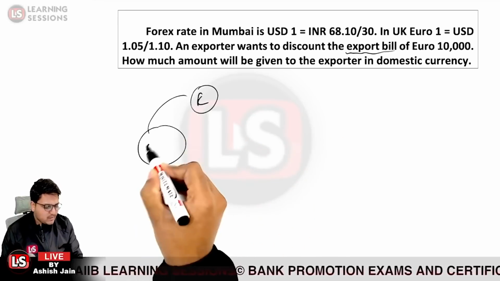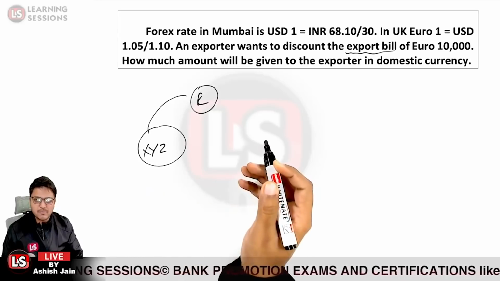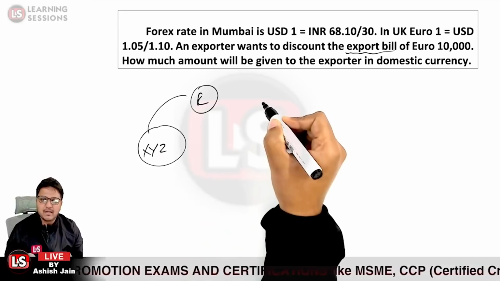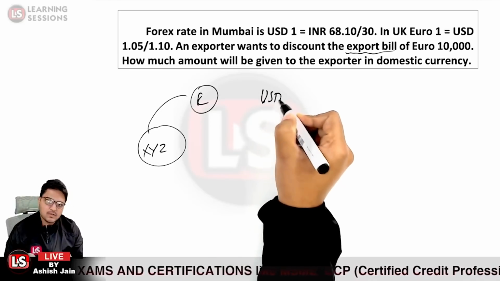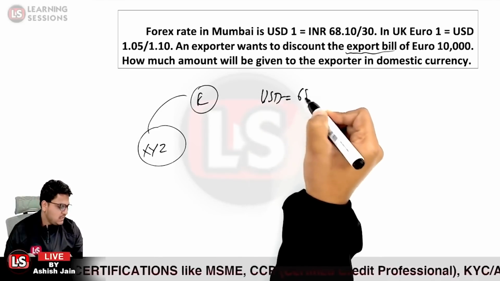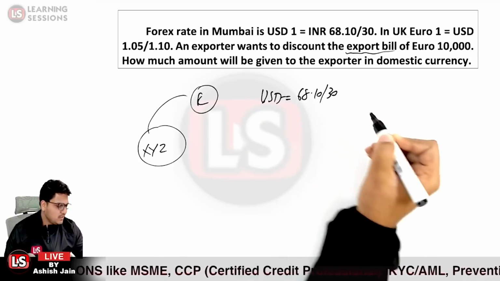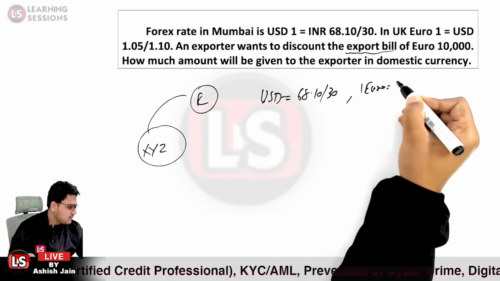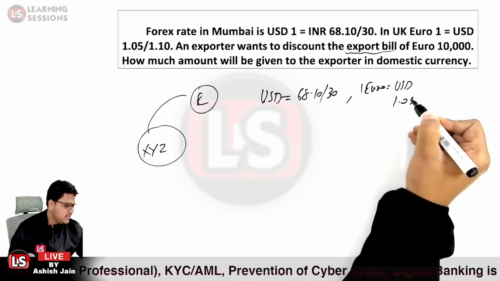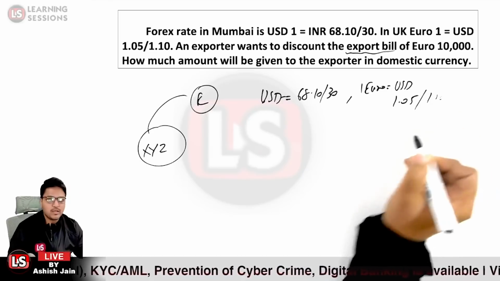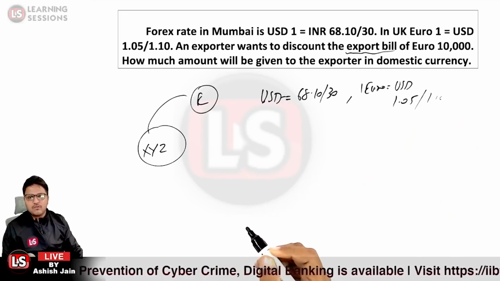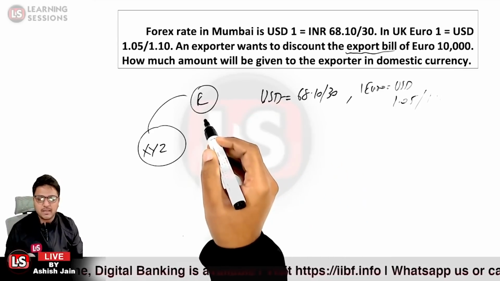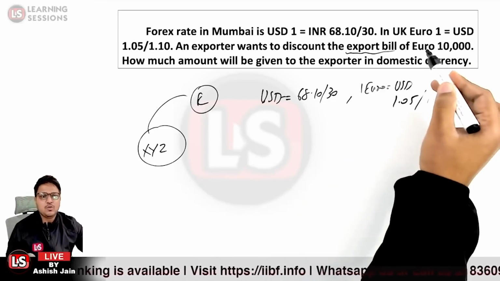So E went to the bank, XYZ bank we are considering for our reference purposes, and we are thinking about what price will be quoted by the bank to the customer. The forex rate for 1 USD in INR is given to be 68.10/30, and in the UK 1 euro is given to be 1.05/1.10 USD. Now what is the scenario? The bill is drawn in euro 10,000. It's not in USD. You must keep that in mind. So it's in euro.